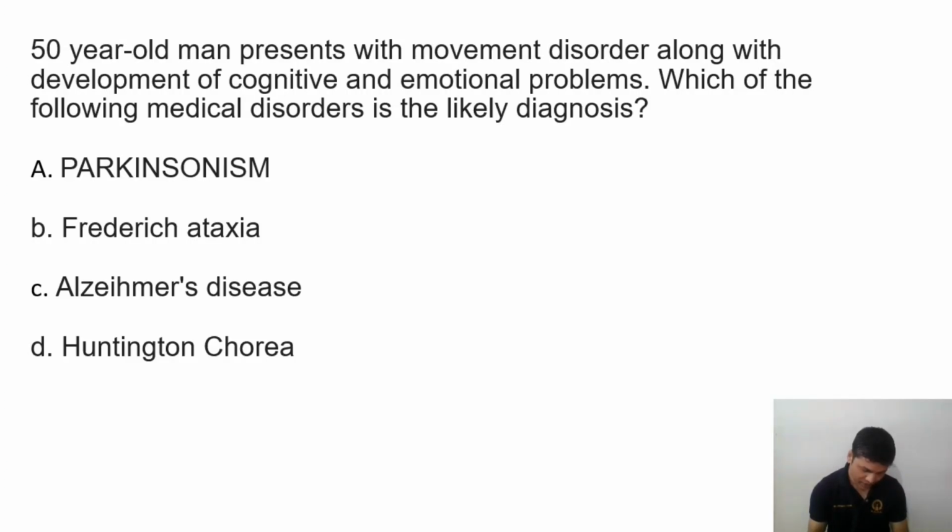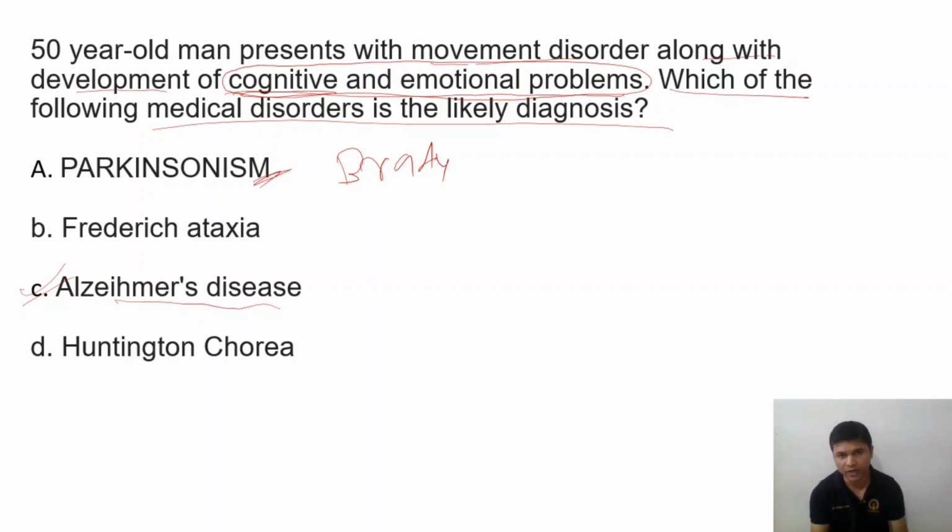A 50-year-old man presents with a movement disorder along with development of cognitive and emotional problems. So here the cognitive and emotional problem is the main thing. Which of the following medical disorders is the likely diagnosis? So simple, it is Alzheimer's disease, because in Alzheimer's disease we have cognitive impairment. And what about Parkinsonism here? Parkinsonism always comes with bradykinesia, akinesia, or some type of rigidity. So always we will get bradykinesia, akinesia, hypokinesia, this type of thing.